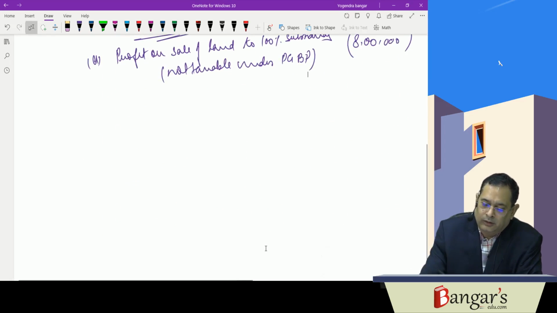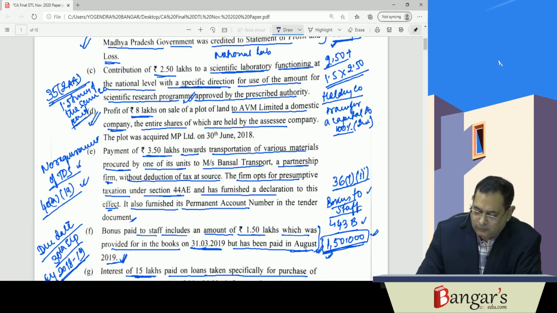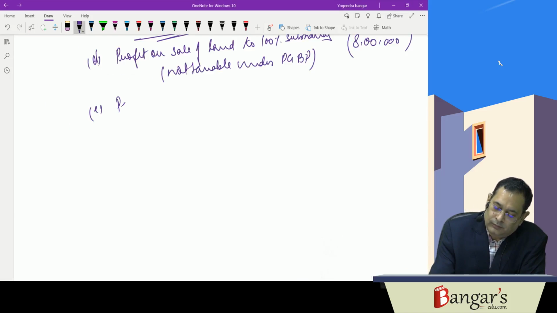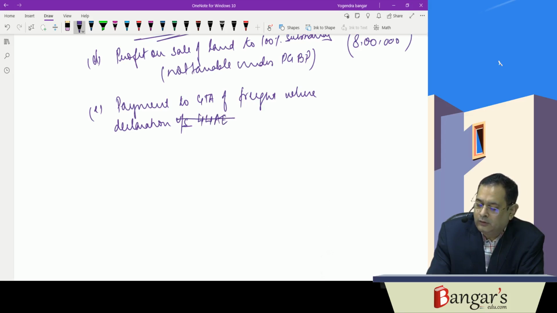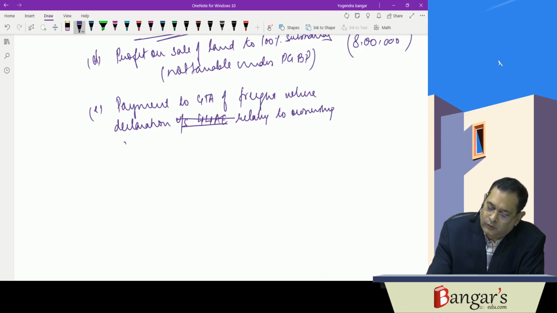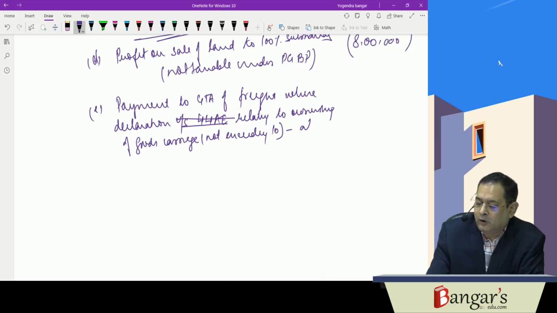Okay. Next is number E. Payment to GTA, where declaration under section 44A, where declaration relating to ownership of goods carriages not exceeding 10 along with PAN has been obtained.